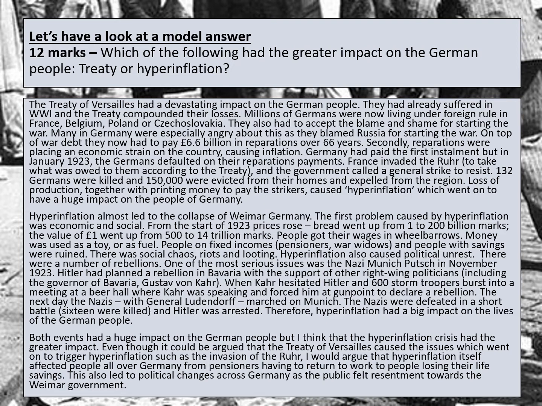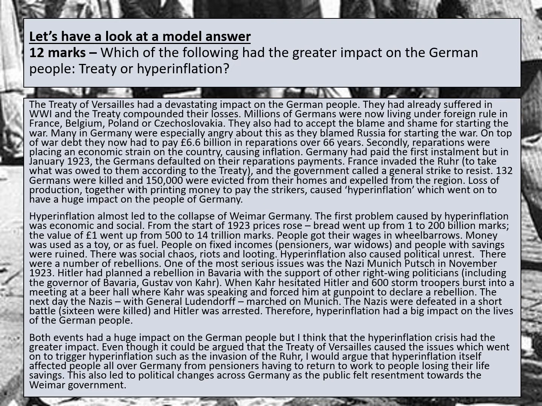Loss of production, together with printing money to pay the strikers, caused hyperinflation, which went on to have a huge impact on the people of Germany. Hyperinflation almost led to the collapse of Weimar Germany. The first problem caused by hyperinflation was economic and social.